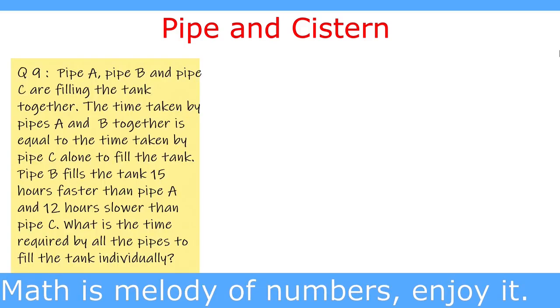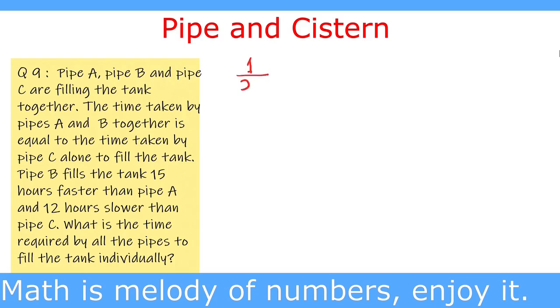Let us solve this same question by the conventional method, and by this we will understand the concept behind it, as well as we will be able to derive the formula, which is x equal to under root of AB. So I will suggest everyone to go through the solution which I am going to explain here. Now it was given that the time taken by pipe C is equal to the time taken by pipe A plus B together. So the quantity of water filled by pipe C in 1 hour is 1 upon x,